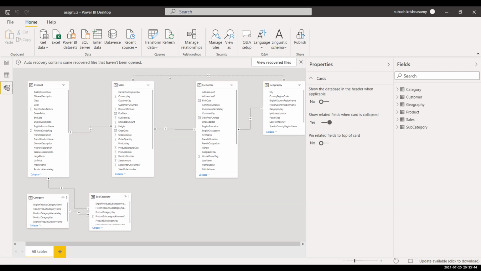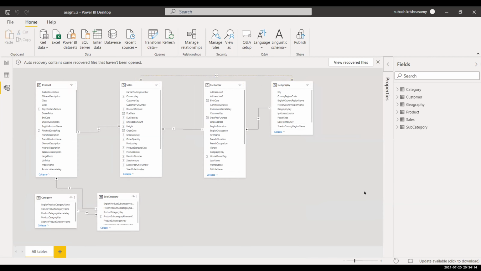What I see right now on your screen is the sales table and geography table, right? Yeah, see the relationship is in dotted lines. 5.2, you're saying assignment 5.2 Power BI desktop. Yeah, it's in dotted line. It's a both-side relationship from sales to geography here. Deepa, can you click on properties and fields so that you can see the full view? Can you click on the properties and fields? Yeah. I click on manage relationships.